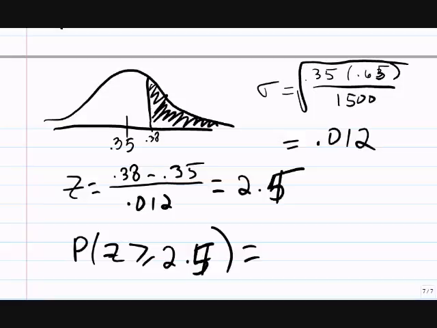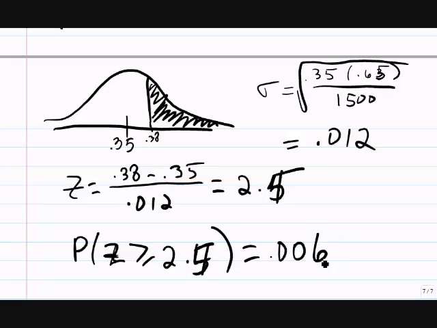Normal CDF 2.5 comma positive infinity. Probability z greater than or equal to 2.5. Comma, we're going to infinity. Yeah, just one with a few zeros.